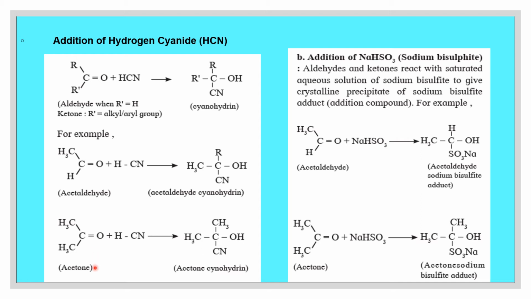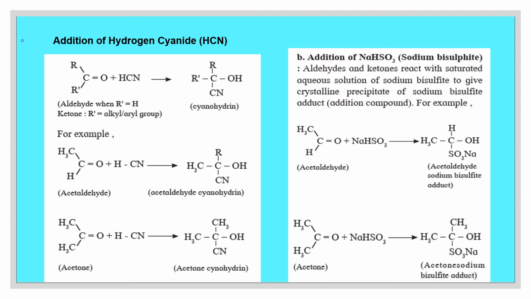Now ketone, acetone. The formula of acetone is CH3COCH3. When it is treated with HCN, CN gets attached to the carbon atom, the double bond becomes single bond and hydrogen atom is attached to oxygen atom. So that it is forming the product acetone cyanohydrin.